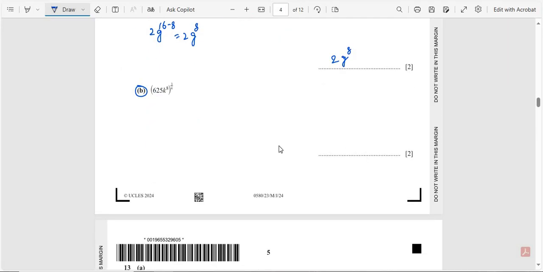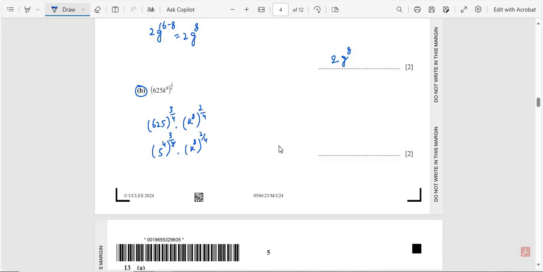Part B. 625 k raised to the power 8 and overall power is 3 by 4. So separate the whole power with each number: 625, overall power is 3 by 4, and k raised to the power 8, overall power is 3 by 4. 625, if we write it as 5 raised to the power 4, that is equal to 625.